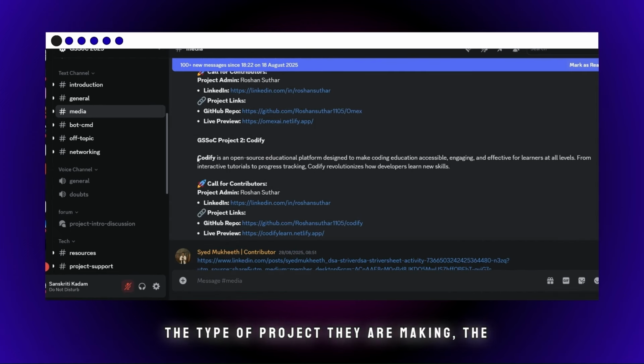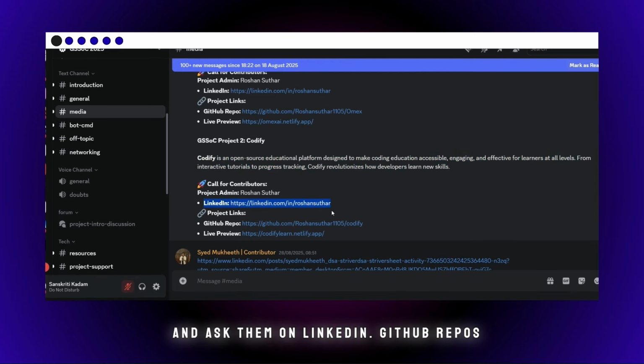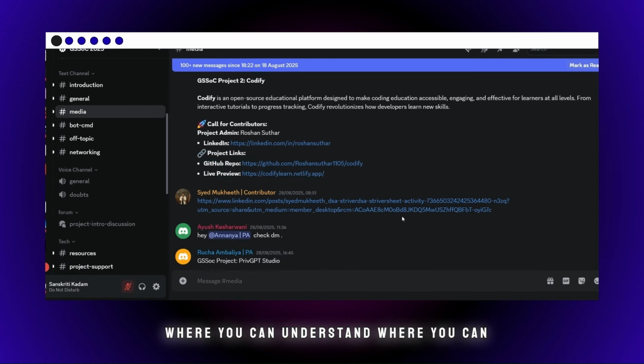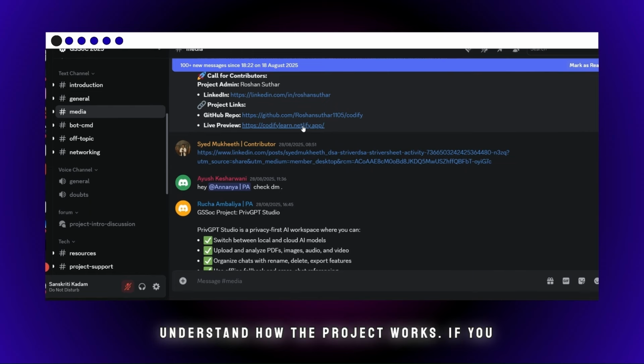They also mention the type of project they are making. The LinkedIn link, if you want to go and ask them on LinkedIn. GitHub repos, where you have to contribute highly. This is a live preview where you can understand how the project is.